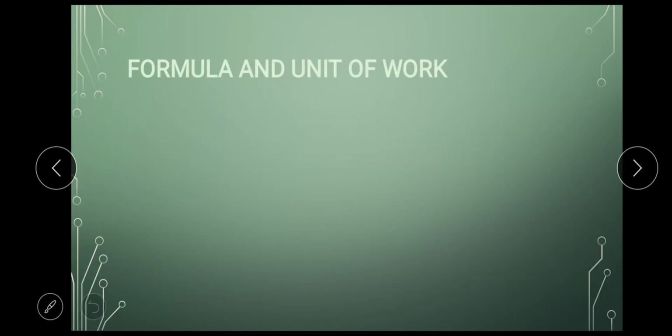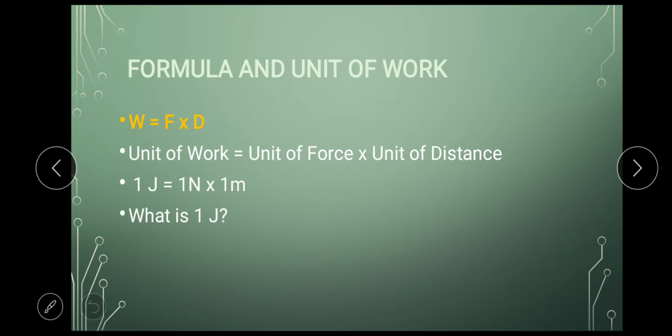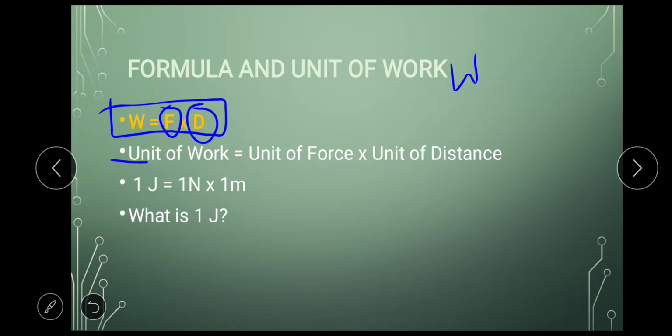Okay, so in the next slide we studied the formula for work. This formula will be useful in numericals. Formula is W stands for work is force into distance. Okay, F stands for force and D stands for distance. Then unit of work is nothing but unit of force into unit of distance.